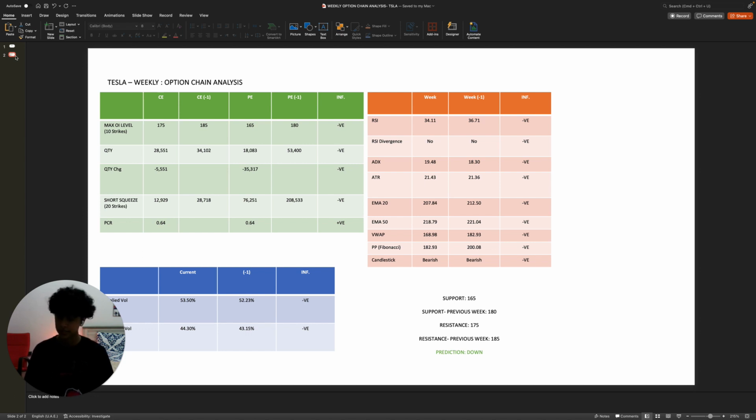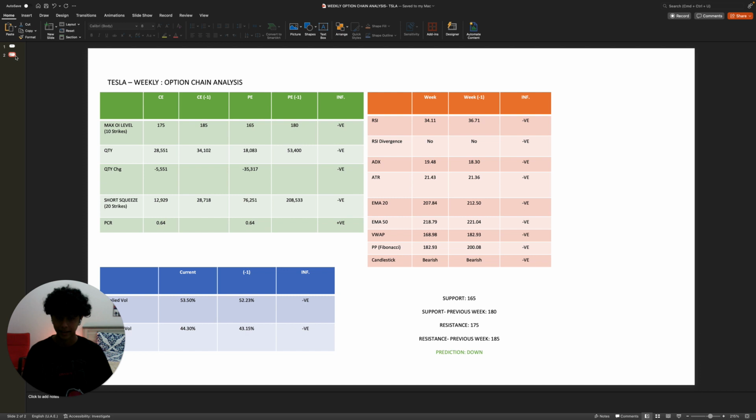Historical volatility is the same, also negative. RSI has gone down, which is negative. No divergence, again negative. ADX is up, which is negative because the market is going down. ATR has gone up, which is also negative.